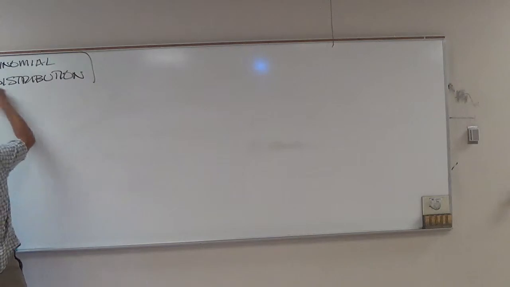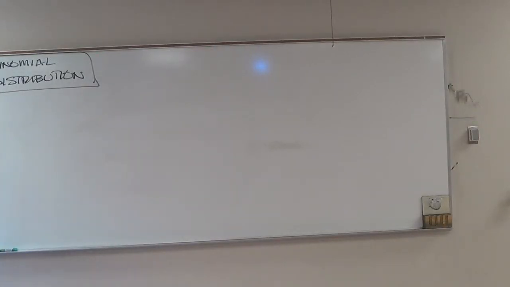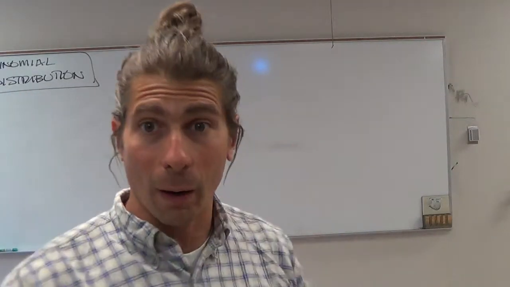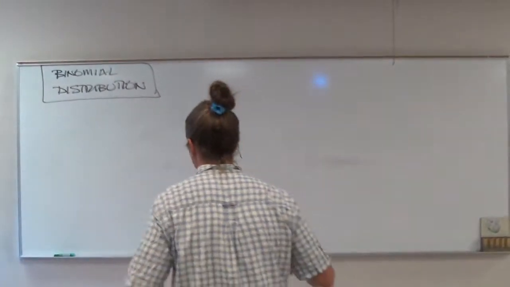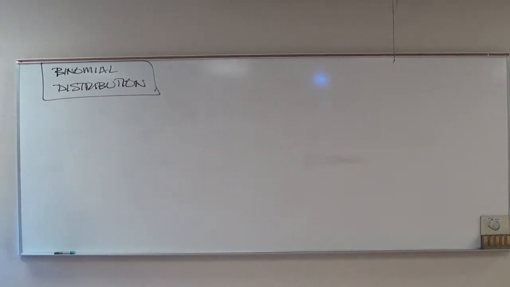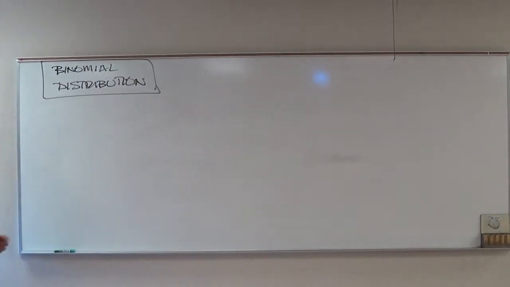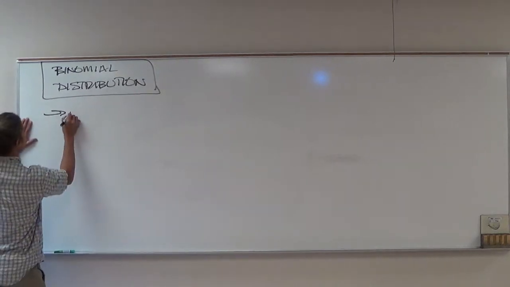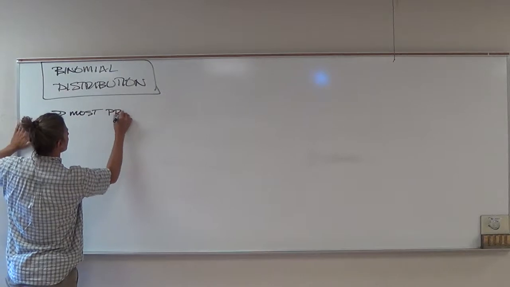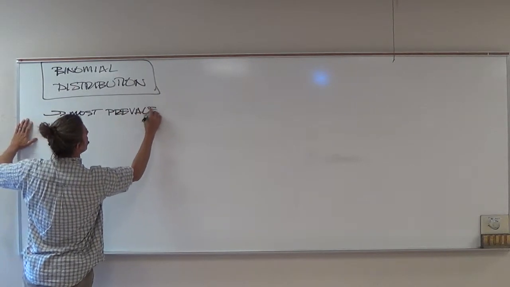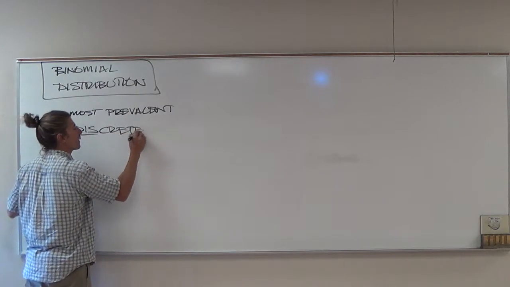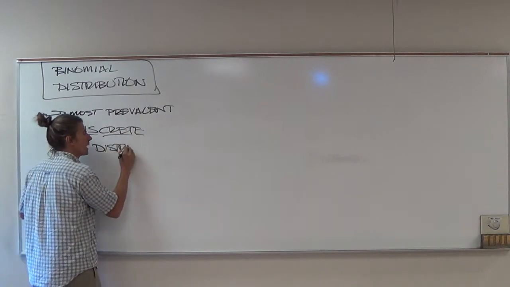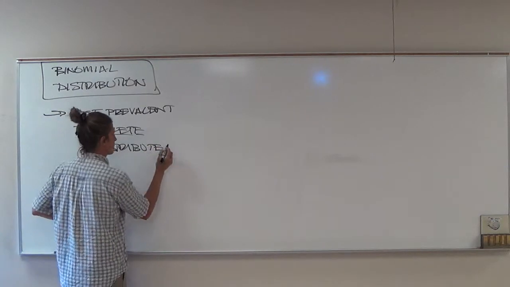And I want to talk quickly about why I focused only on that one. You saw how many distributions there were up there. I mean, you got the chi-square, you got the hypergeometric, the geometric. There are lots and lots of distributions out there. Why did I pick the binomial? Well, it's the most prevalent discrete distribution.